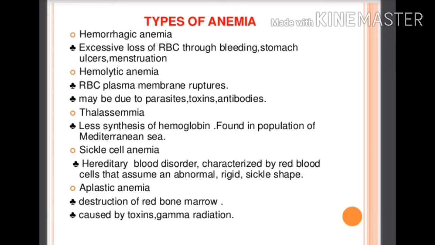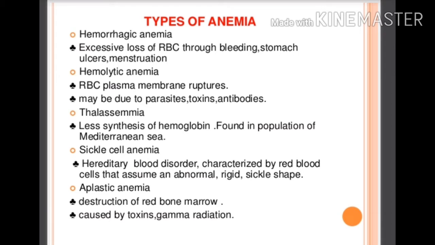In this there is excessive loss of RBCs through bleeding, stomach ulcers or menstruation. In hemolytic anemia the RBC plasma membrane ruptures, and due to this anemia may develop. It can be caused by parasites, toxins, antibodies.